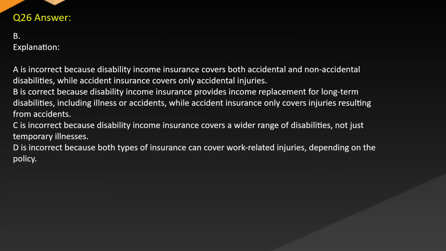Answer B. The explanation is incorrect because disability income insurance covers both accidental and non-accidental disabilities, while accident insurance covers only accidental injuries. B is correct because disability income insurance provides income replacement for long-term disabilities, including illness or accidents, while accident insurance only covers injuries resulting from accidents. C is incorrect because disability income insurance covers a wider range of disabilities, not just temporary illnesses. D is incorrect because both types of insurance can cover work-related injuries depending on the policy.